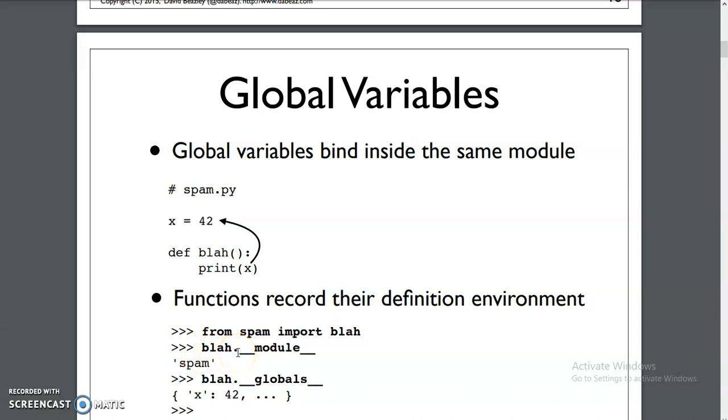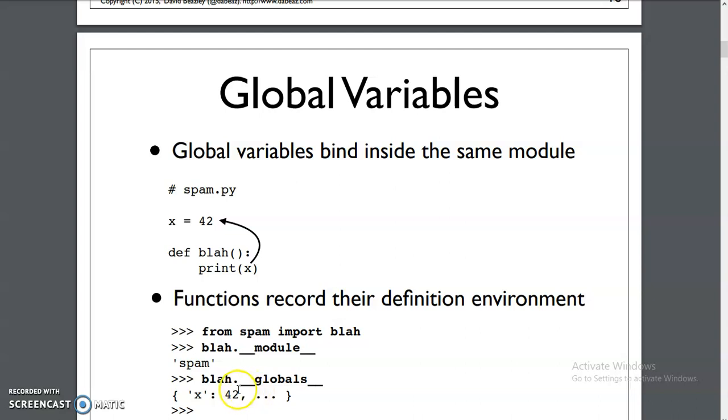blaf is our function, dot double underscore module double underscore. It prints the package name or module name for this particular function. At the same time, if you print the globals, you will get all the global variables in that particular function or module.